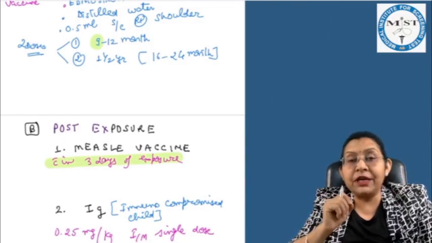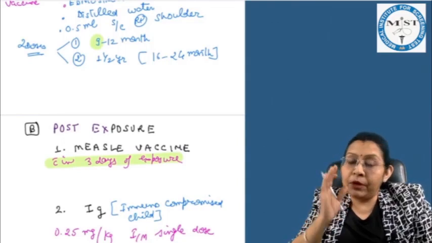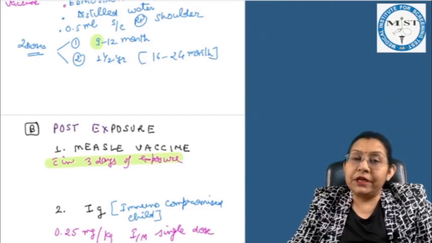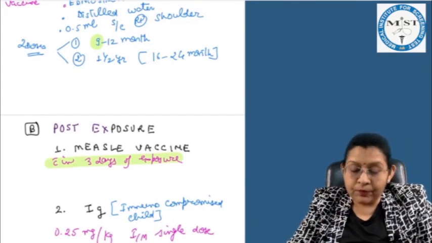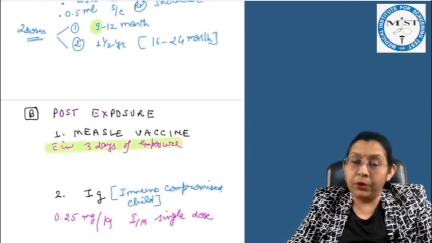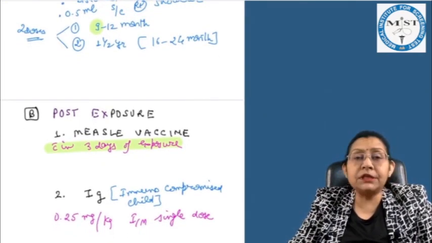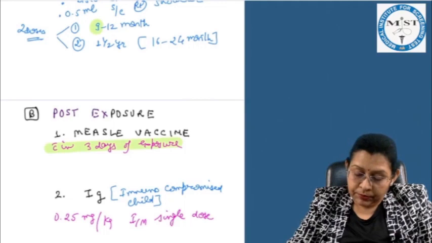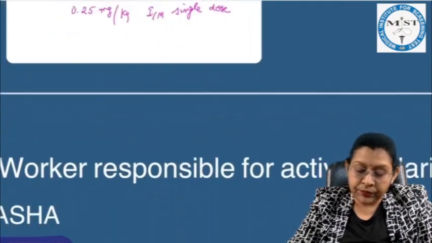While for post-exposure prophylaxis, we can give the measles vaccine if we are giving it within 3 days of an exposure. This is specially highlighted, because within the next 7 days a good amount of antibodies are produced. Or if a child is immunocompromised, in that condition we give immunoglobulins. So this is about measles prophylaxis.